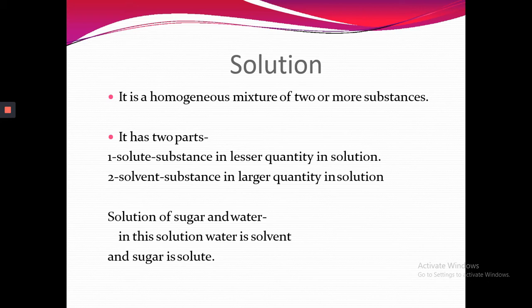The substance in larger quantity in a solution, or we can say the one in which we are dissolving the solute, is known as solvent. For example, a solution of sugar and water. In this solution, water is the solvent and sugar is the solute because water is in large quantity and sugar is in little quantity.